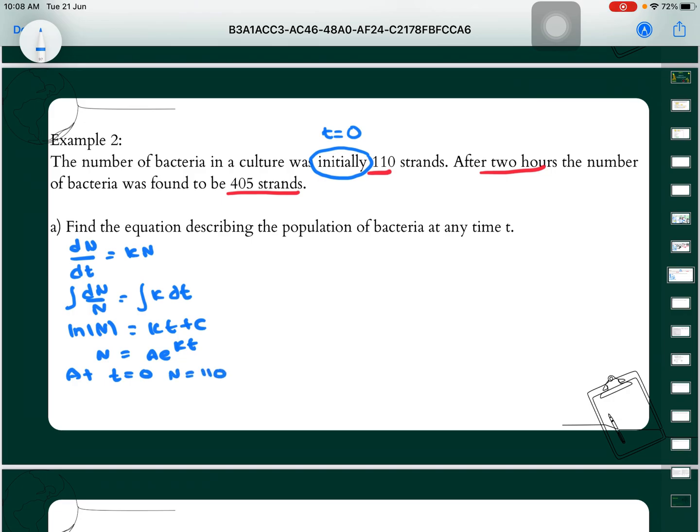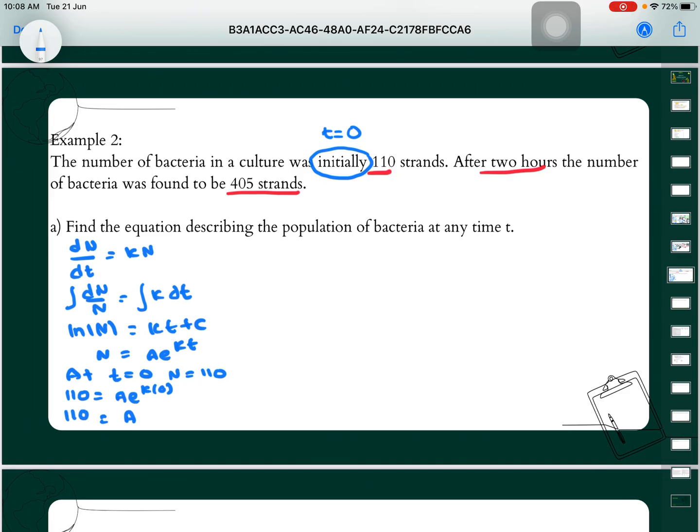So just replace the value of N, 110 is equal to A e power of kt. A e power of k times 0 will give us A. So our N is equal to 110.